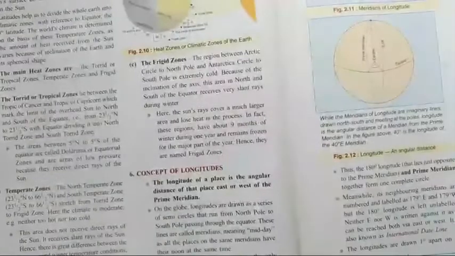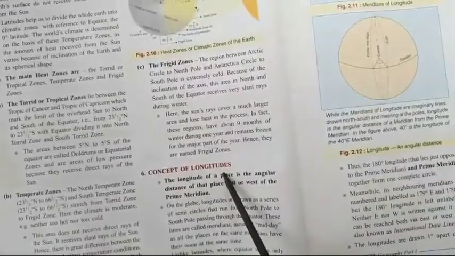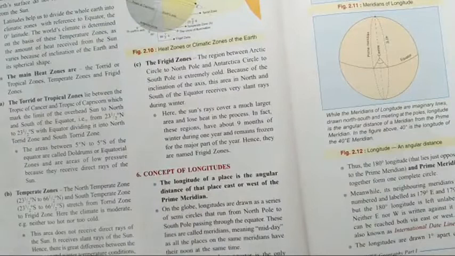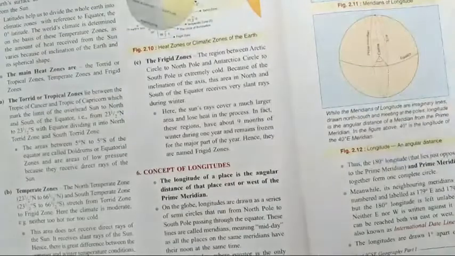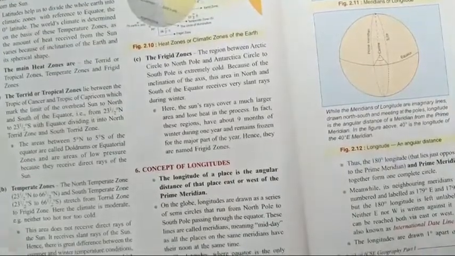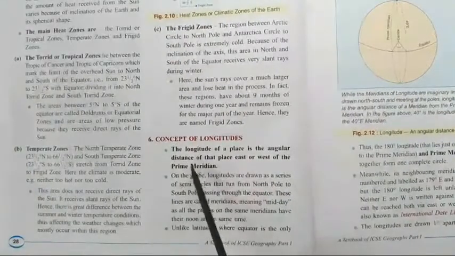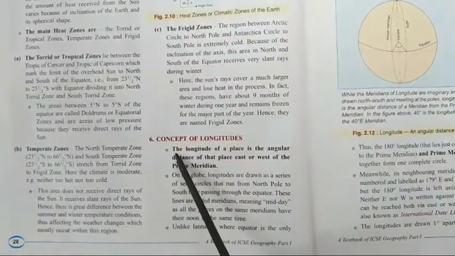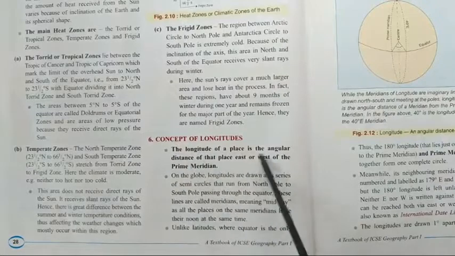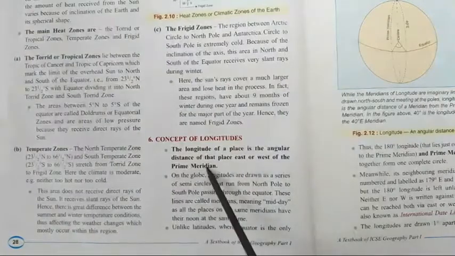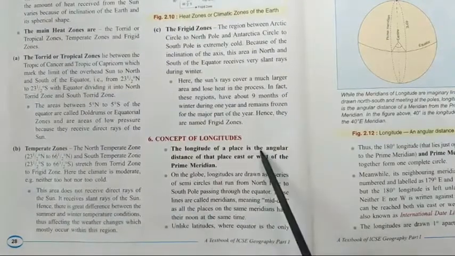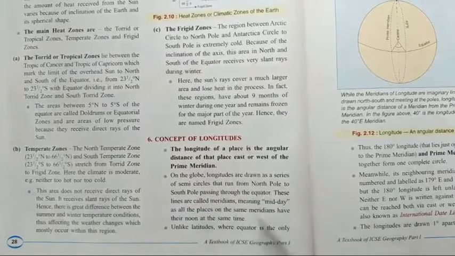Now let's move to the next one, the concept of longitude. Why are longitudes also denoted in degrees? So let's see here. First of all, we're going to see the definition. The longitude of a place is the angular distance of that place east or west of the prime meridian. This is the definition. Now we are going to see the concept.